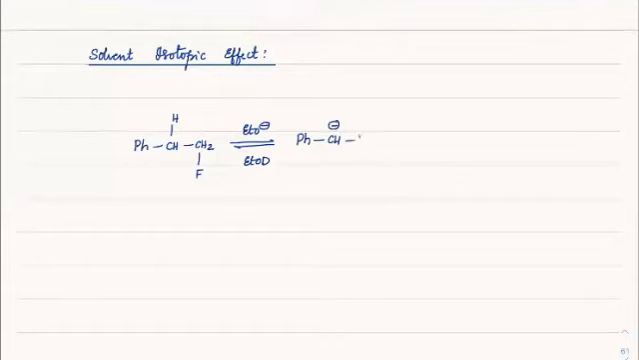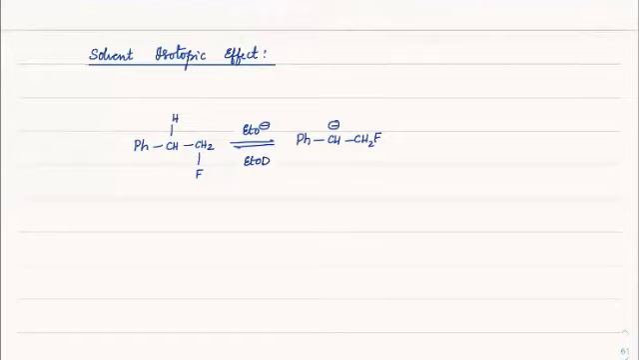You see, suppose you take an example: PhCH, and I have CH2 and something like Br. Okay, maybe I'll take F, F is better. So we have EtO minus and EtOD. In the presence of EtOD, what is going to happen? First, we will have PhCH minus CH2F. This is the carbanion which is forming, and this is the conjugate base.